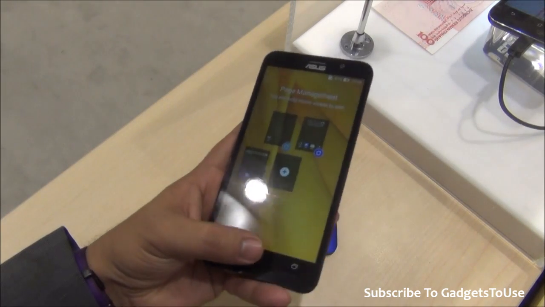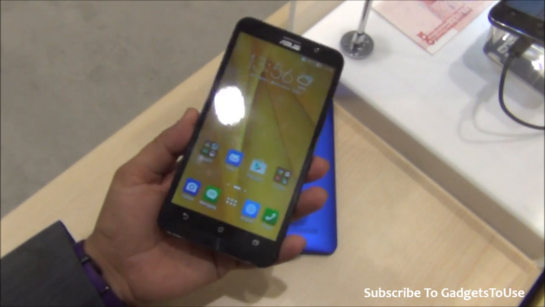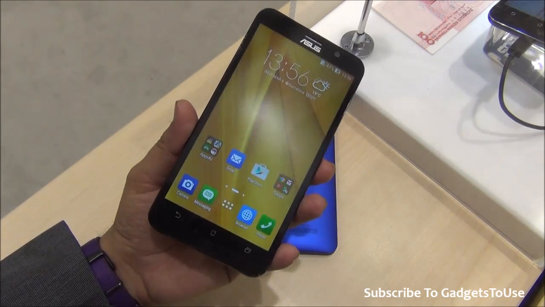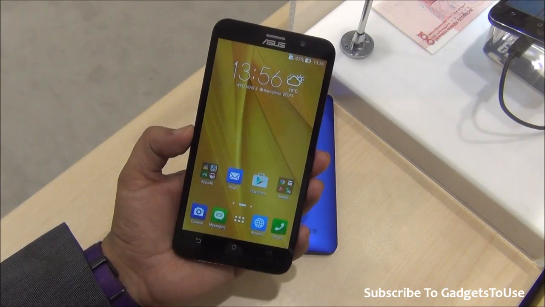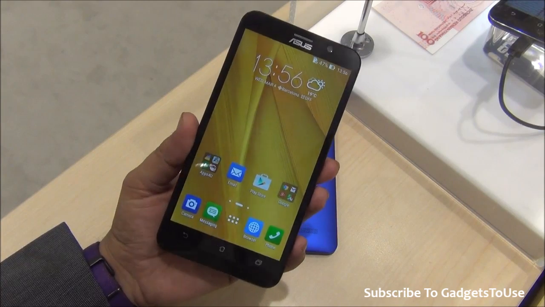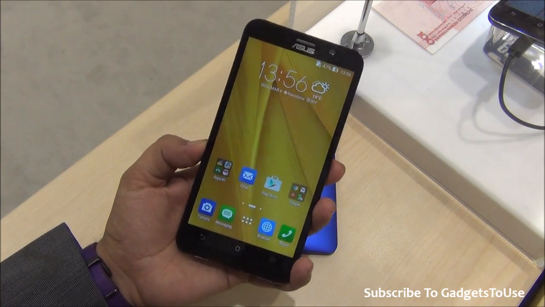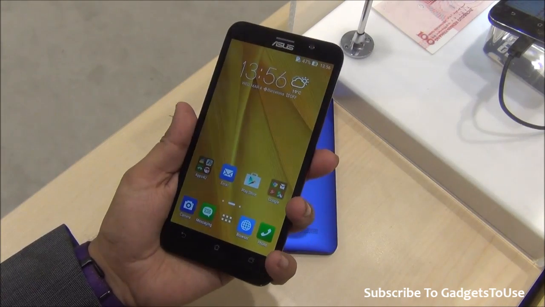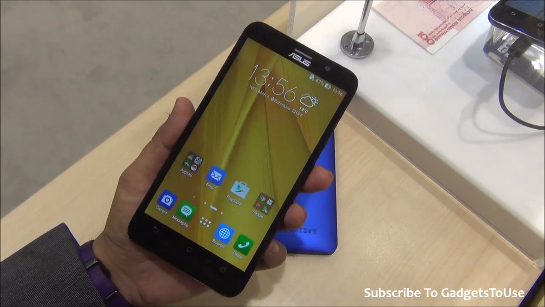This device is going to land in India by the end of March or the first week of April most probably, and it is going to be an affordable smartphone. They are going to launch two variants of this phone in the market, and they will be slightly different in terms of a few things like hardware and resolution. The rest will remain the same. Both of these devices will have the same display size, but the display resolution is going to be different.